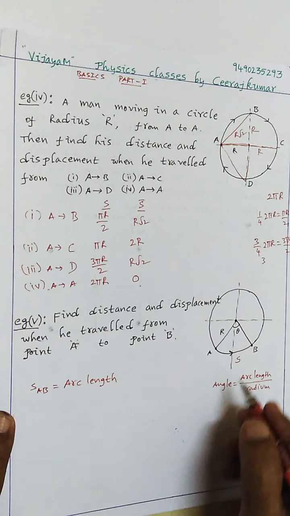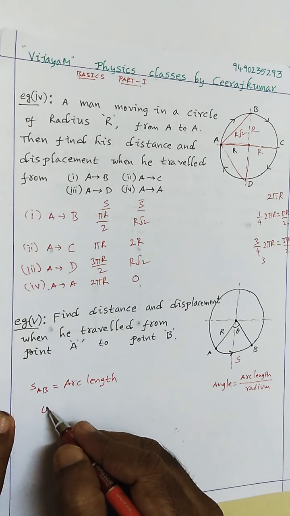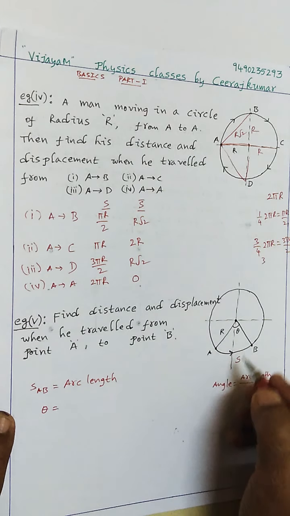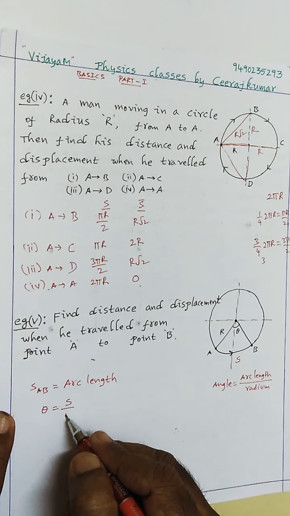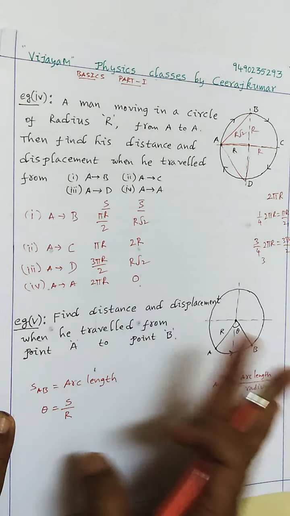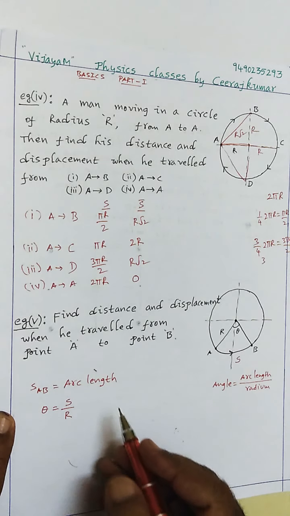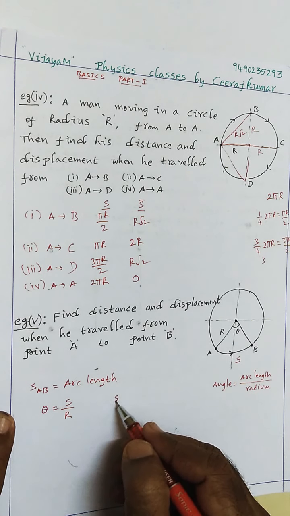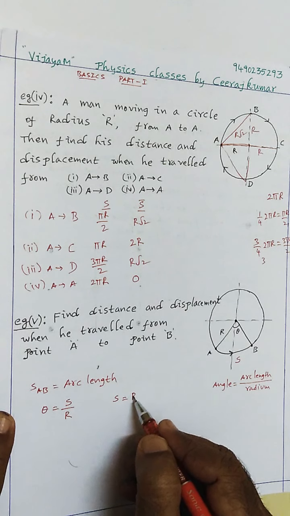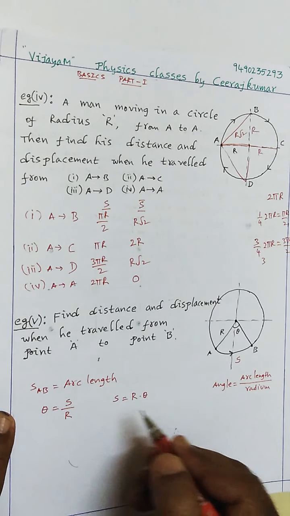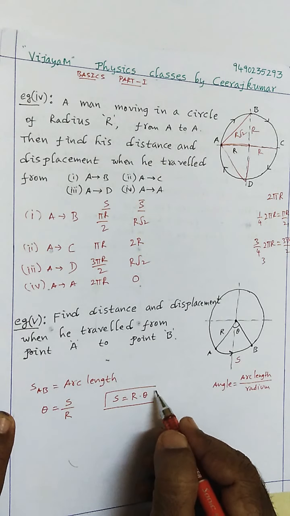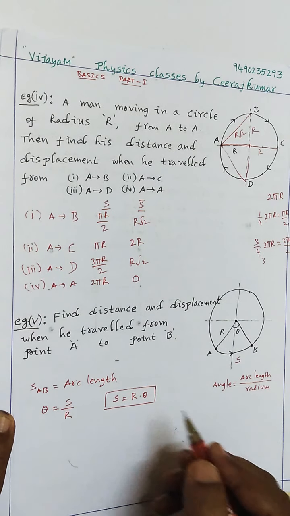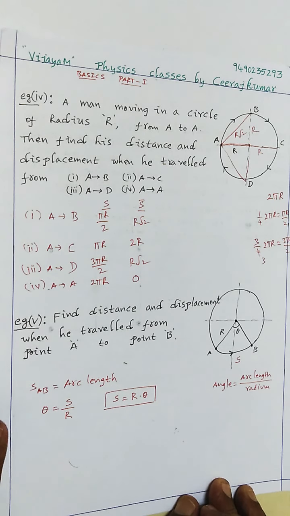So what is the angle here? It's nothing but theta. What is the arc length here? Nothing but the distance. And what is the radius? It's nothing but r. Therefore the distance is r into theta. So that is the distance traveled. Okay, then what about the displacement? How can we find the displacement?